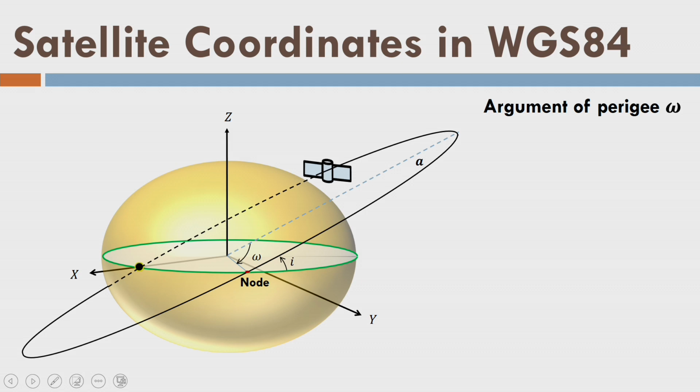So, now you can understand this is called argument of perigee. Remember what is the meaning of perigee? Perigee is the point on the orbit which is nearest to the earth, right, because this is the satellite of the earth. So, we are defining like that. Remember that earth itself is a satellite or the planet of the sun.